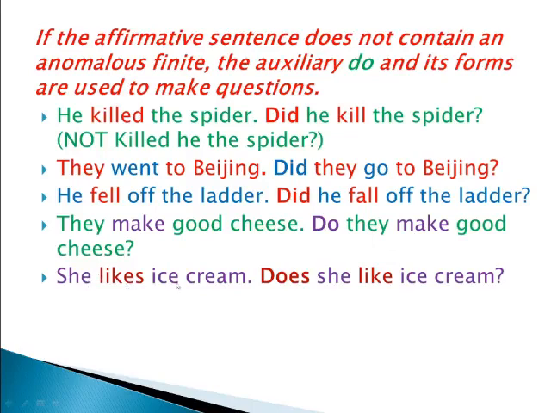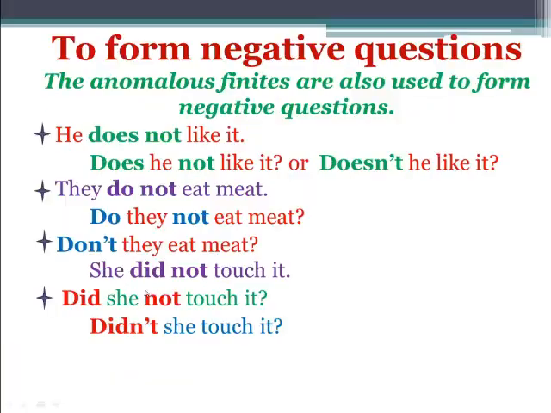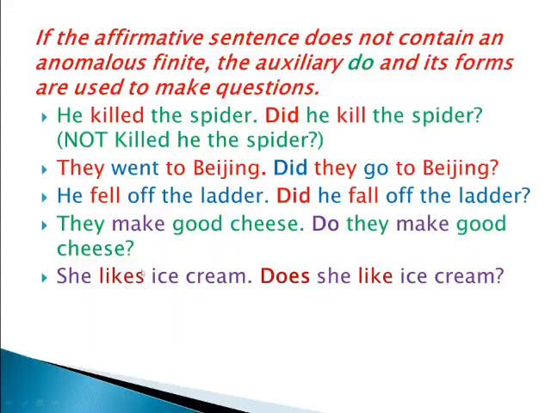She likes ice cream. Does she like ice cream? Here the difference is the "s" in "likes". This "s" is the form of simple present. If it is the case of "likes", we must find out how this "s" was added. It is the split form of does plus like. So whenever you see a word with "s" like that, that means simple present form, and you must understand that there is a "does" in that word.